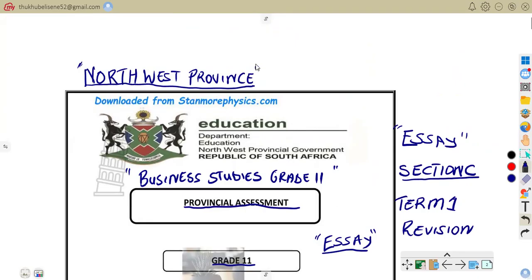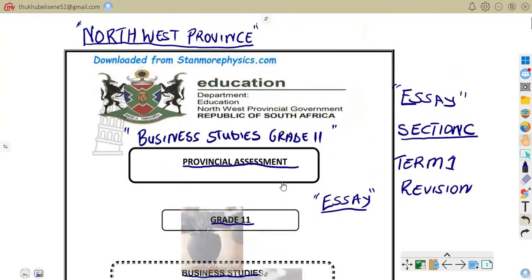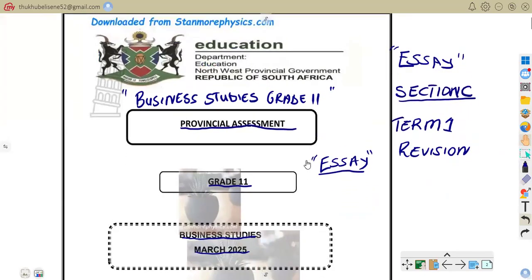Remember, we did revise this question paper, so we were left with the last part, which is section C. So we're left with the section C of the question paper that we discussed together, which was written in Northwest Province. So like we are saying, this is in relation to grade 11. So let's quickly go to section C, question 5.